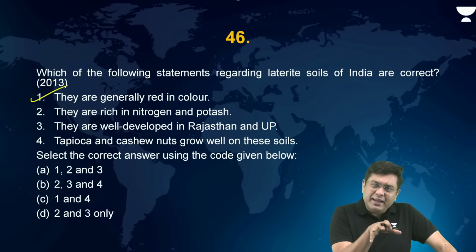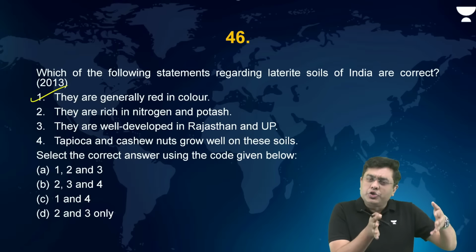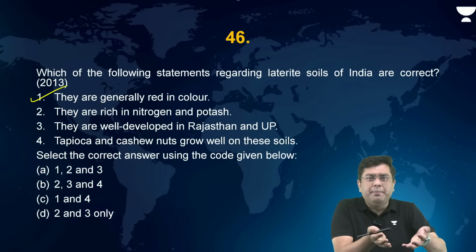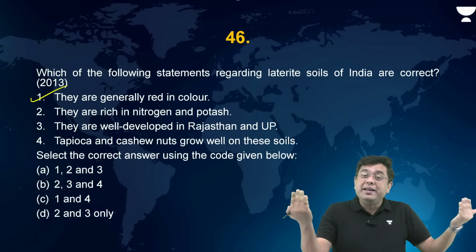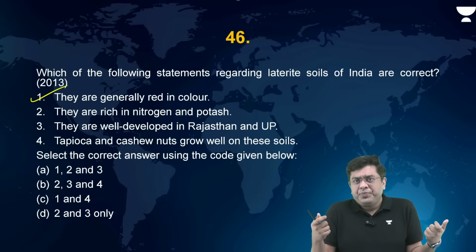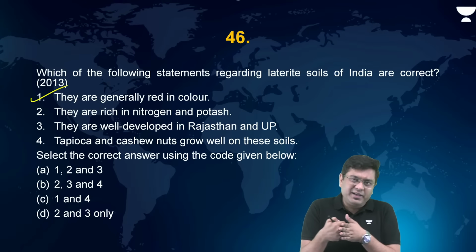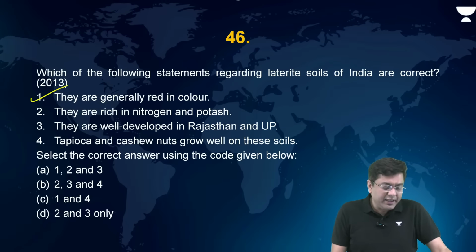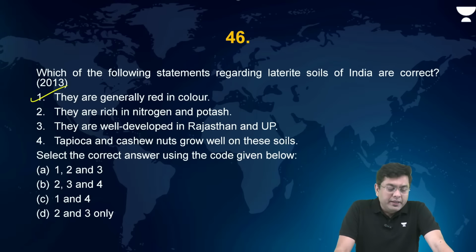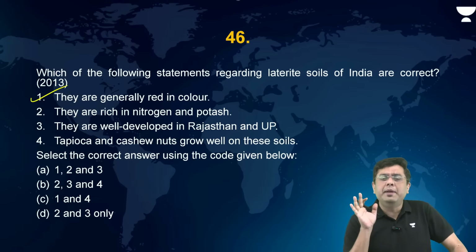A bund is basically where you create a physical barrier with the help of mud, stones, etc. There you are creating a barrier with the help of trees, right? So that is different, in order to prevent further desertification. Now, they are rich in nitrogen and potash. Incorrect. None of the soils, almost in general, understand this as a common pattern.